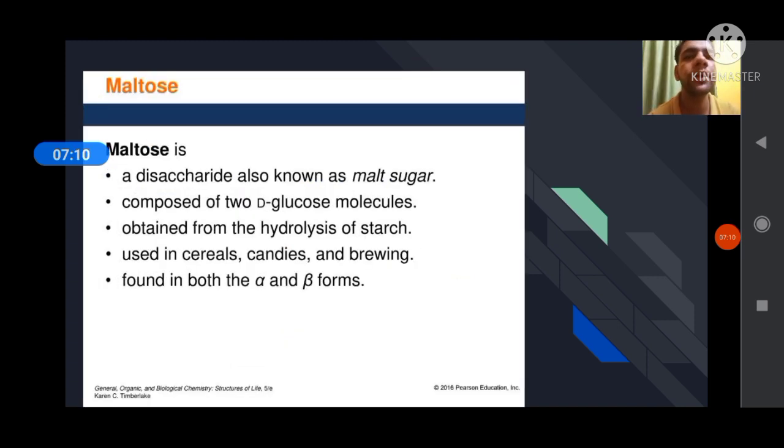Then discuss about maltose. Maltose is a disaccharide also known as malt sugar. It is the composition of two D-glucose molecules. It is obtained from hydrolysis of starch. It is found in cereals, candies and brewing. It is also found in both alpha and beta form.